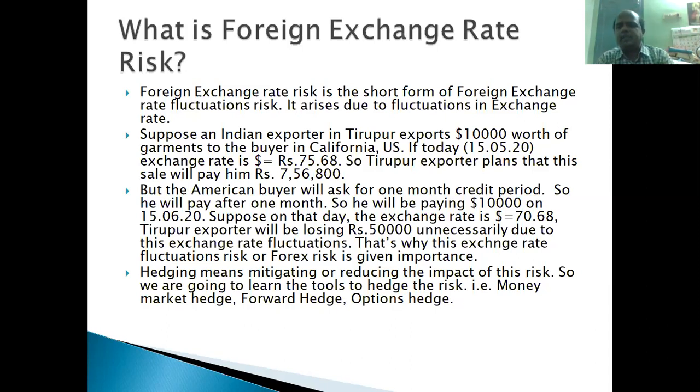So how to reduce this exchange rate risk? How to reduce the loss due to this exchange rate risk? That is called hedging. Hedging means mitigating or reducing the impact of this risk. What are the tools available, we are going to see. Forward market hedging is available, futures market hedging is available, options market hedging is available, money market hedging is also available. Like that, many hedging options are available for the exporter to stop the impact of this exchange rate risk. We'll see one by one.